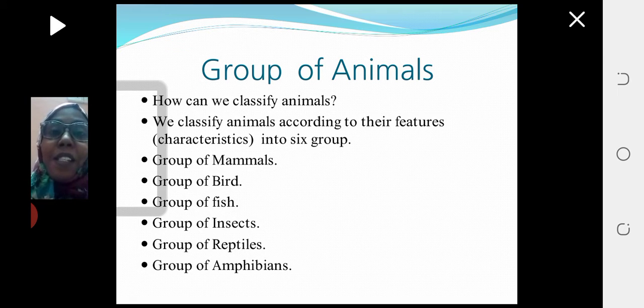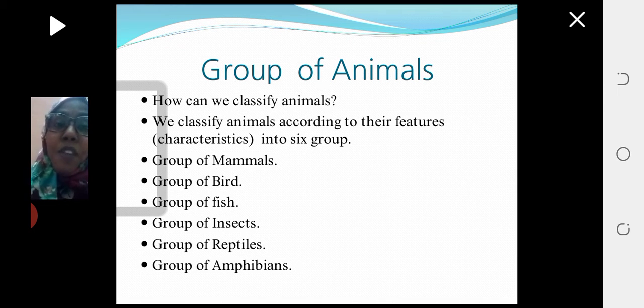How can we classify animals into these six groups? That depends on the features or the characteristics of these groups. So we have to know these features or characteristics for each group in detail. We classify animals according to their features. Features and characteristics, same meaning.